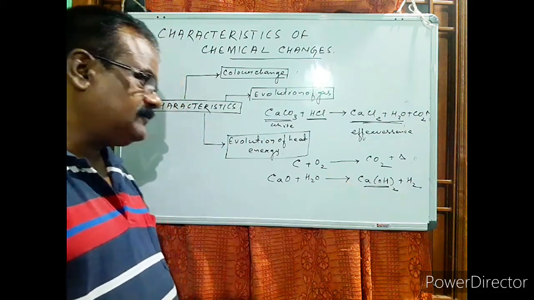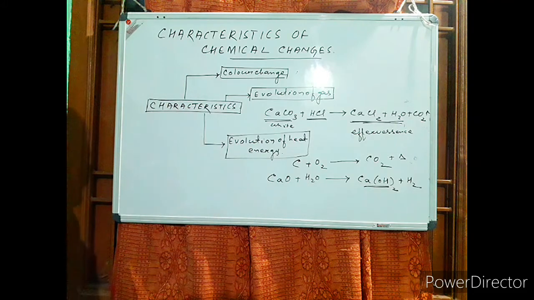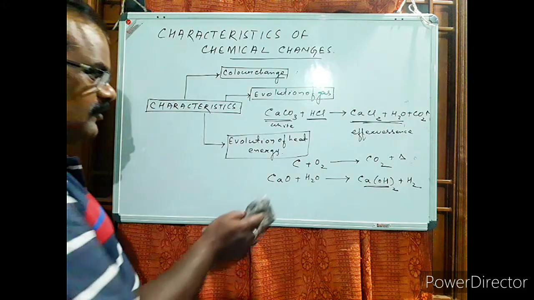So evolution of heat energy is another characteristic.